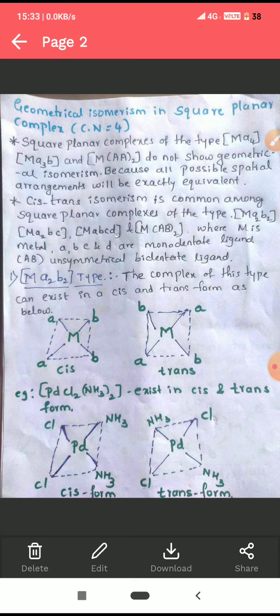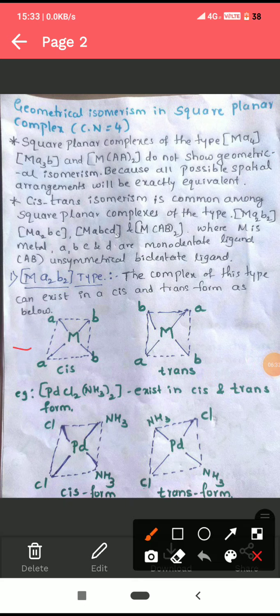Okay, if the same kind of ligands are adjacent to each other, then it is cis form. If the same kind of ligands are diagonal to each other, then it is trans form. You can see here in the first one, A adjacent to each other and B adjacent to each other. In the next one, A diagonal to each other and B diagonal to each other. Therefore, there are two types of isomers possible in MA2B2 form, that is cis and trans.